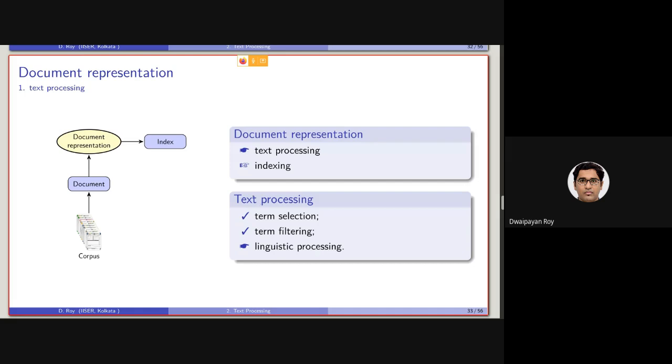But we also discussed that all terms will not be equally important, but the term importance will be taken care of by the corresponding retrieval model that we will be using for doing the last level retrieval, which is the ultimate goal of this course to learn. Then we discussed term filtering, where we discussed stop word removal and also downcasing. Today we will be discussing the third component of text processing, which is linguistic preprocessing or linguistic processing.